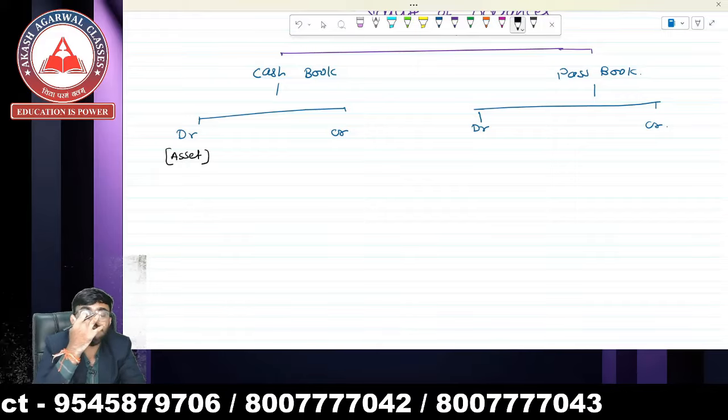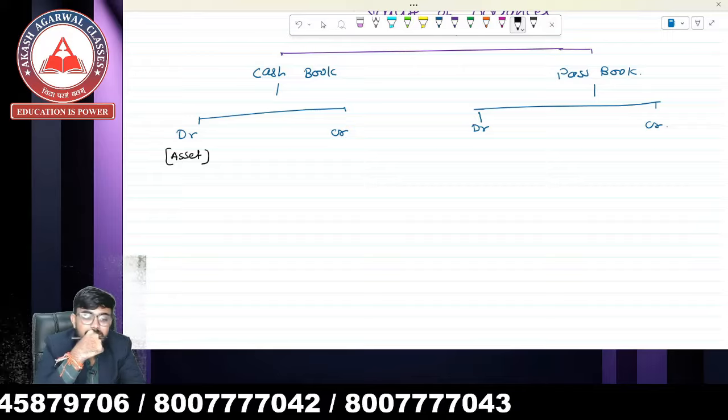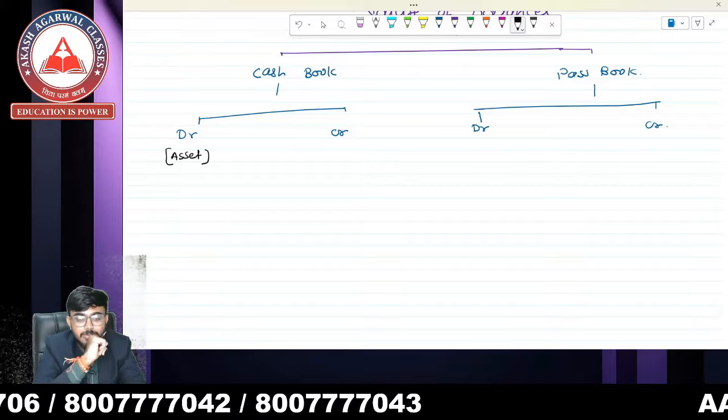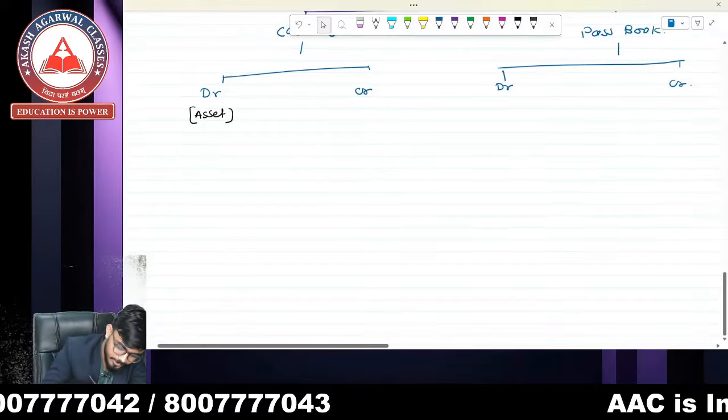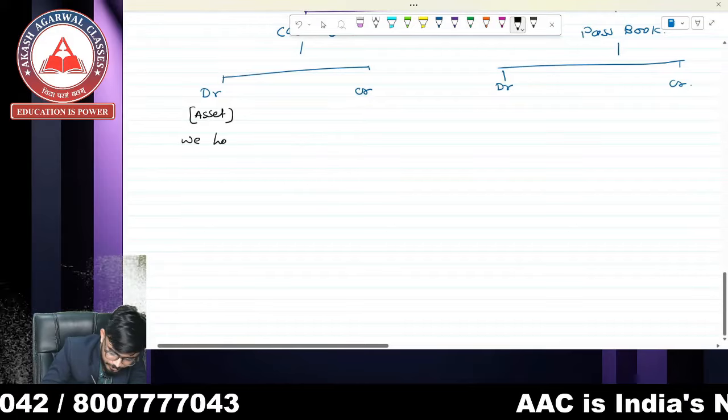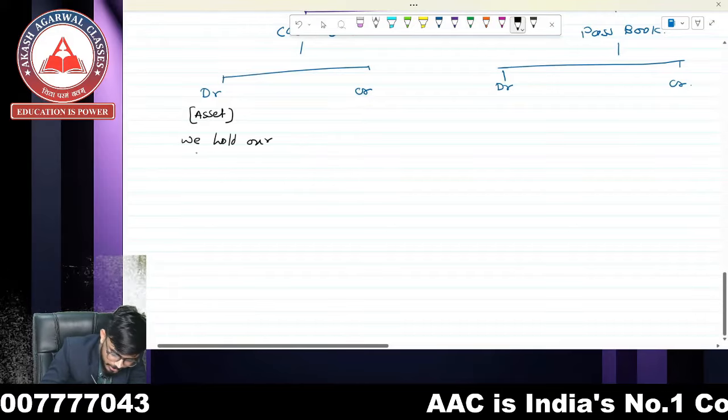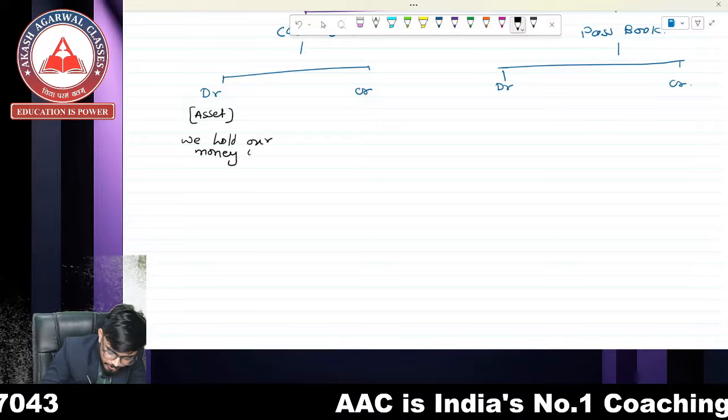Okay, whenever I say I have my own money in my cash book, it is an asset for me, and it is a debit balance of cash book, right? When the cash book has a debit balance, it means there is my money in my cash book. We hold our money with the bank.